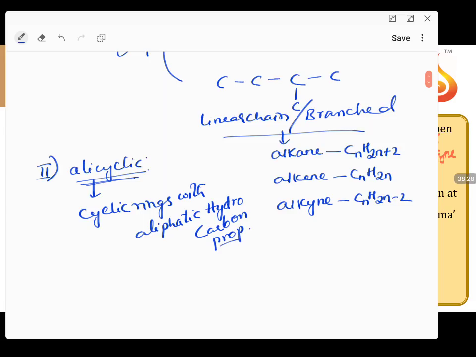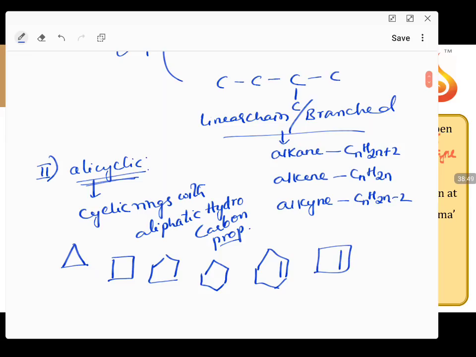A cyclic chain which behaves like an aliphatic hydrocarbon is called an alicyclic compound. So you can have a 3-membered ring, 4-membered ring, 5-membered ring, even a 6-membered ring. You can have even a double bond present in the 6-membered ring, or in a 4-membered ring, doesn't matter. All these come under the alicyclic compounds.